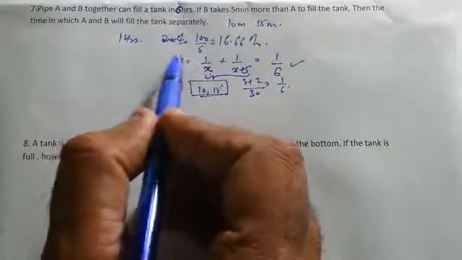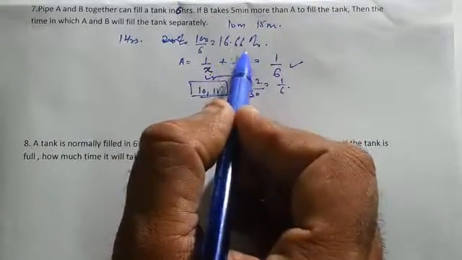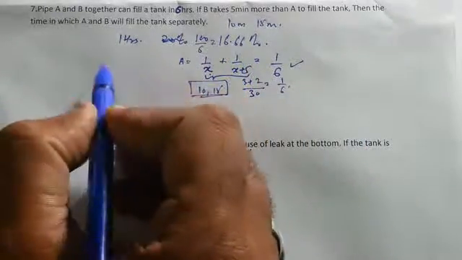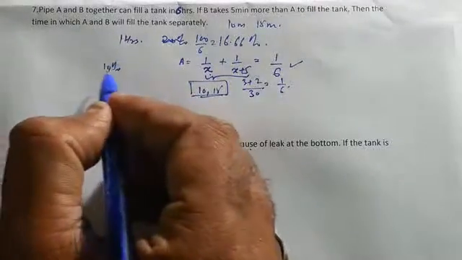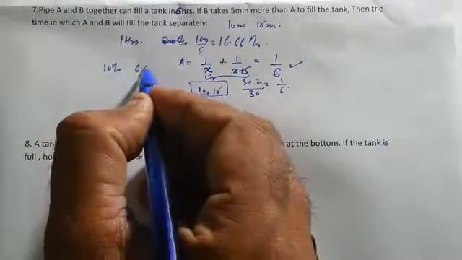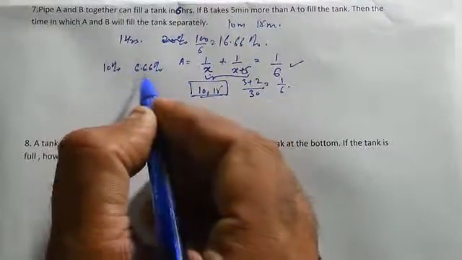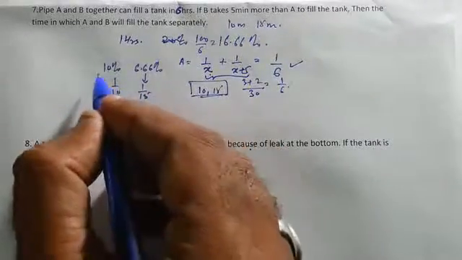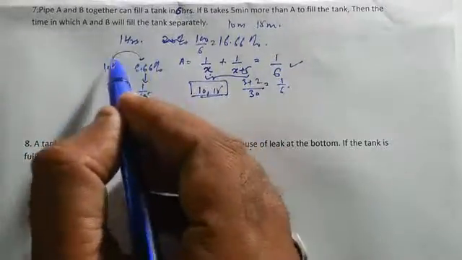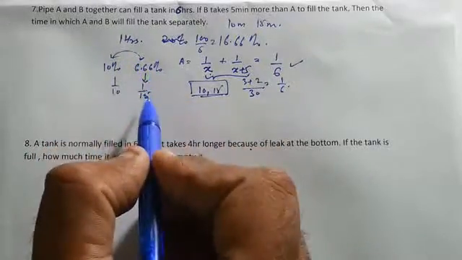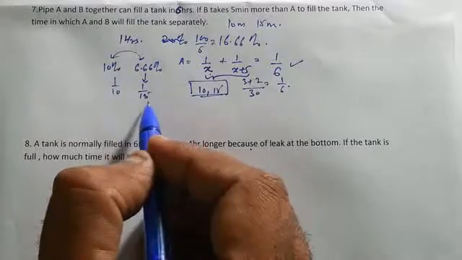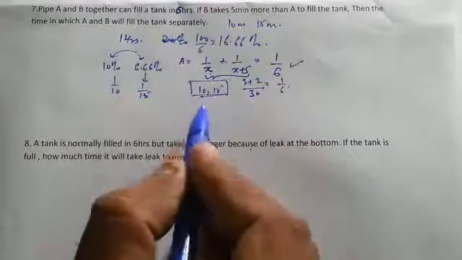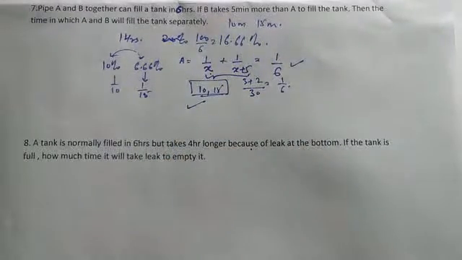Or otherwise also we can see that in 1 hour, 16.66% of the tank is filled. So from this, if one does 10%, another will do 6.66%. You can map this value to 1 upon 15, and you can map this value to 1 upon 10. So it is to think logically, basically, how to convert between fractions and percentages. You can get the exact idea. And in multiple choice questions, definitely you can go for the correct choice, because you have everything in your mind, and it will make things very good.